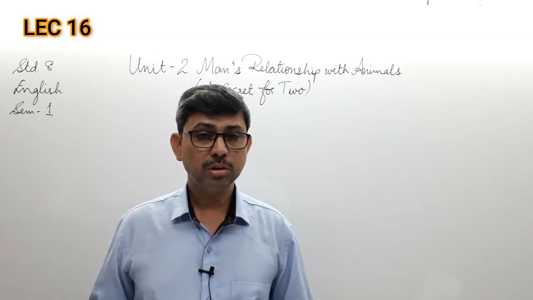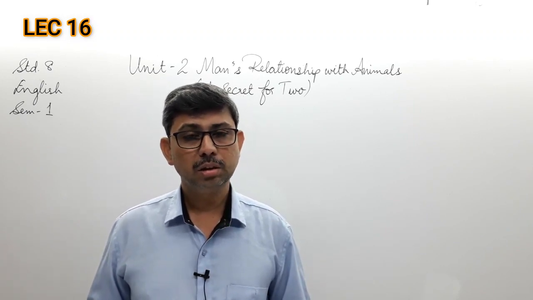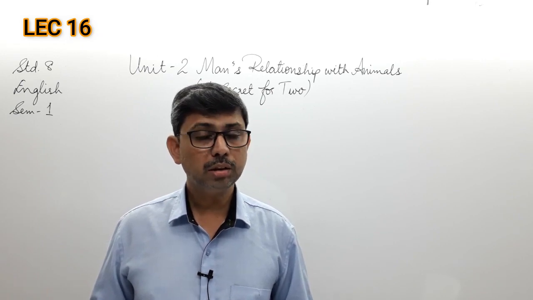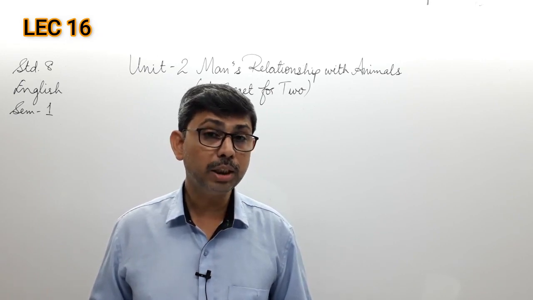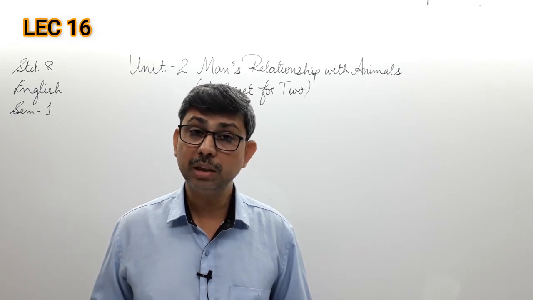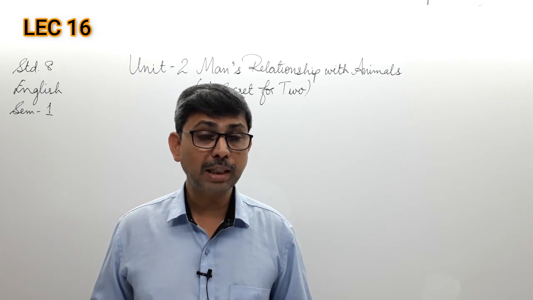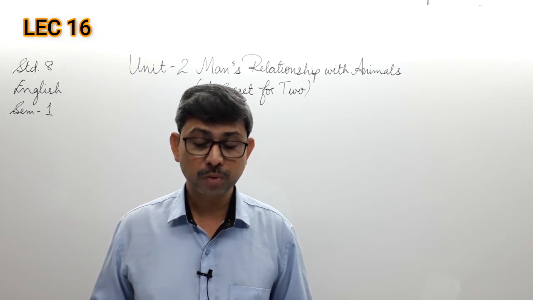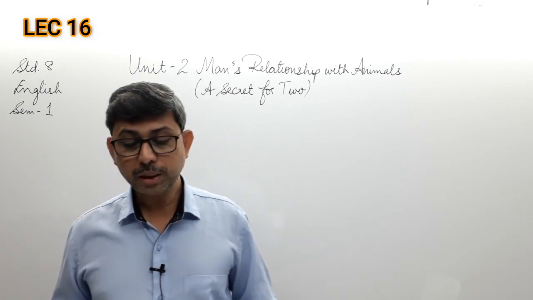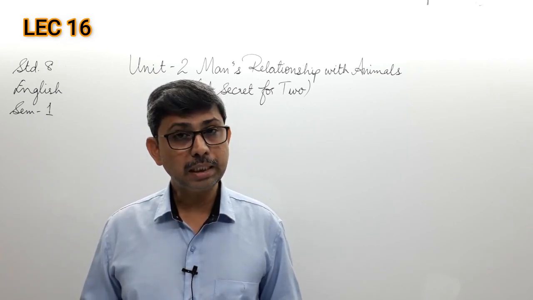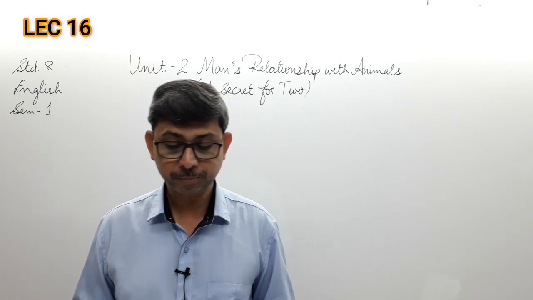Students, in the last two of our lectures, we understood the story from the second unit that we read, that is man's relationship with animals. And the wonderful story that we read was titled A Secret for Two. So in the past two videos, we completed our reading, understanding, evaluating and inferring the entire story.